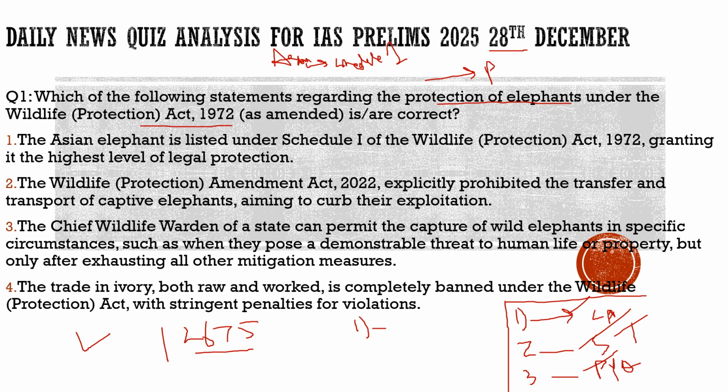And one more thing I want to add, you may ask me why we are discussing this question here. Basically, if we recap, the article was criticizing the rules framed in March 2004, namely the captive elephants transfer or transport rules. In it, there was no ban on the transfer of elephants from one state to another. The elephant can be used for commercial purposes. An owner can sell his elephant for commercial purposes.